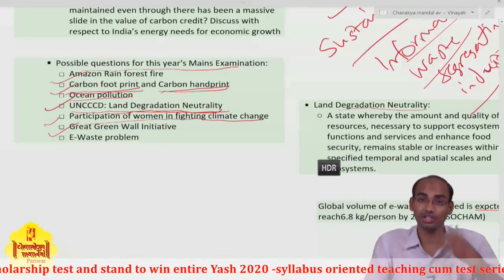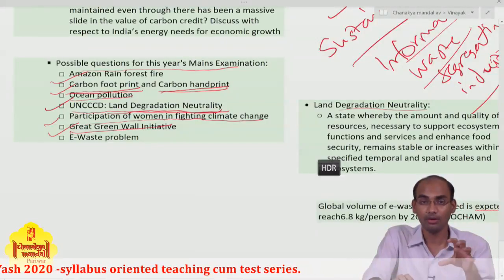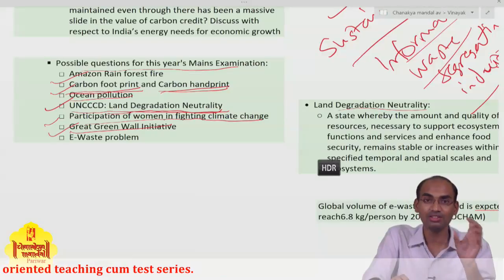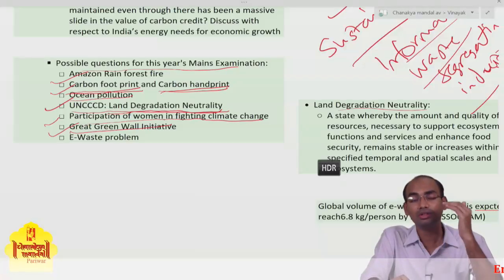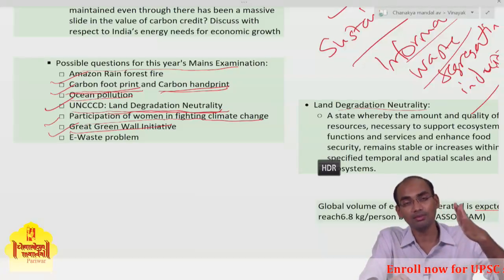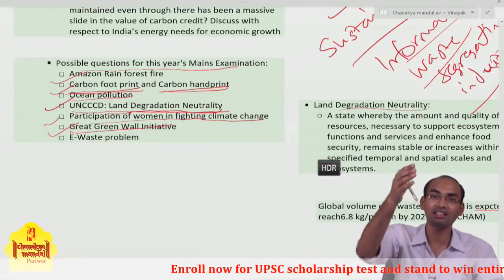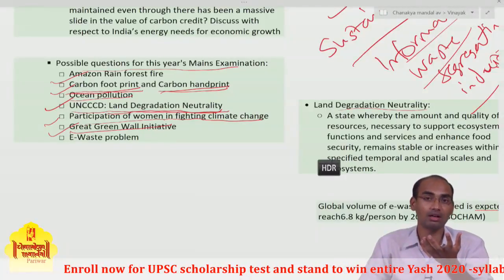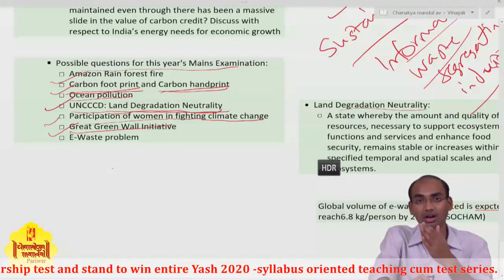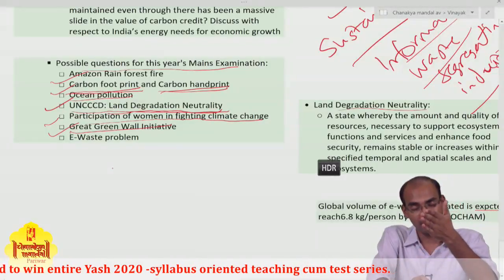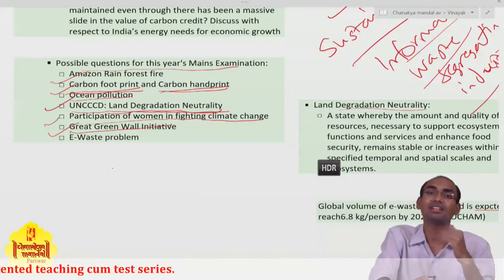Then the Great Green Wall Initiative. This Great Green Wall Initiative is related to the issue of desertification. It is UNCCD funded, and it is being carried out in Africa in order to stop the spreading of desert from the Sahara Desert to other parts of Africa. So we are creating an obstruction, a wall of bushes or trees on the margin of the Sahara desert. This will stop the desertification process.